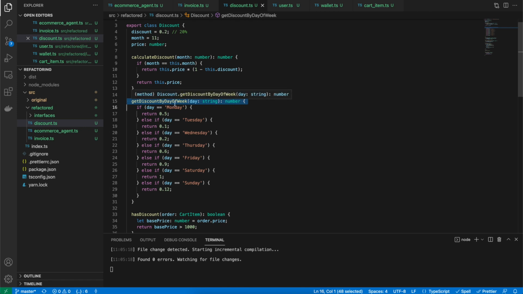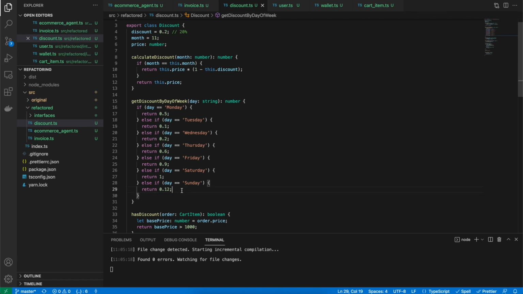So here we can see that it accepts a day string, and then it returns a number which seems like a discount by the day of week. So if it's Monday, it returns this number, Tuesday, this much discount, and so on.